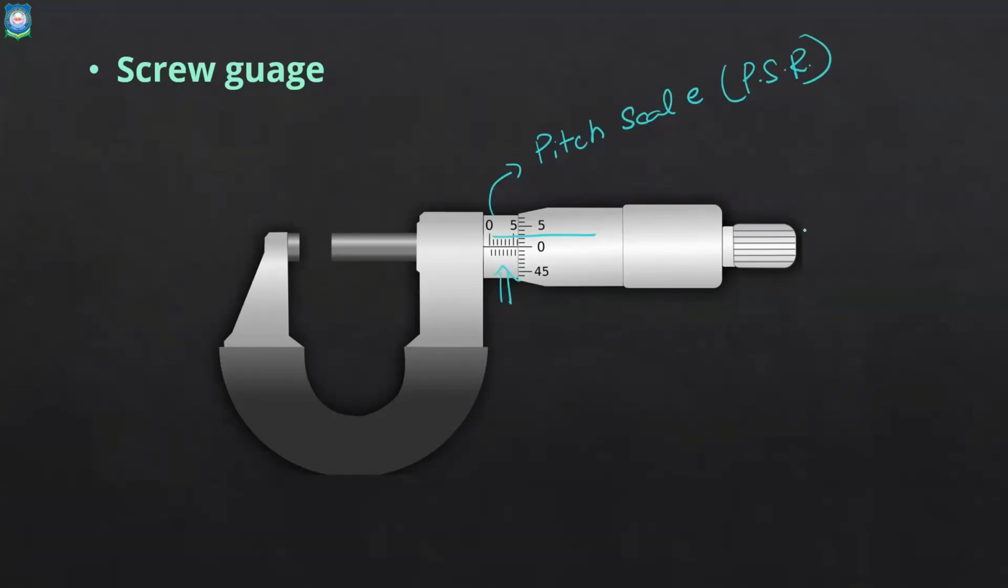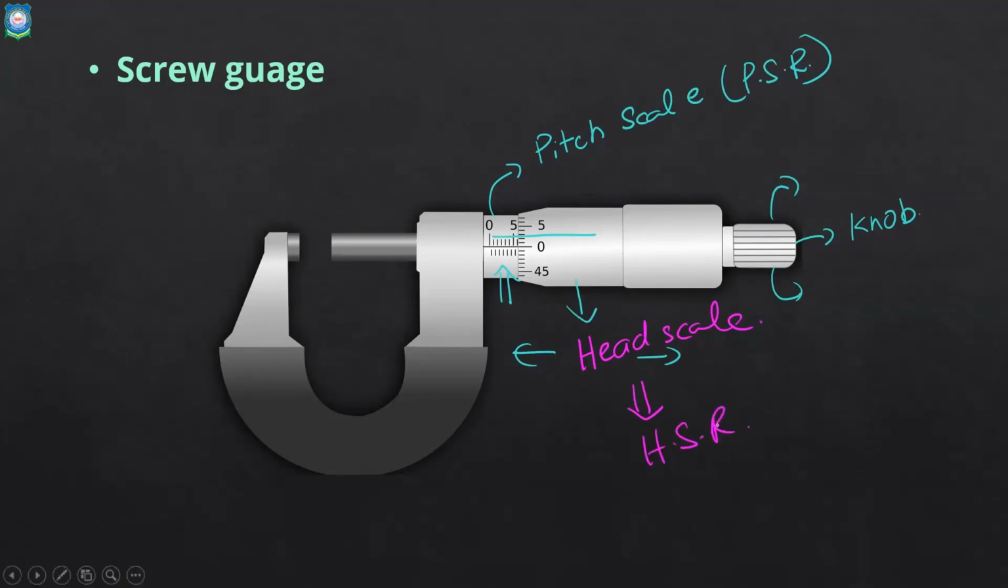Now, this is a knob. This knob you can rotate. When you rotate it in clockwise or anti-clockwise direction, this particular scale will start to move here and there. So this is a movable scale, and we call it the head scale. In short, the reading is known as HSR. So here two scales are there: PSR and HSR, pitch scale and head scale.